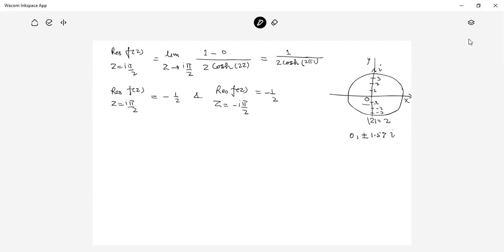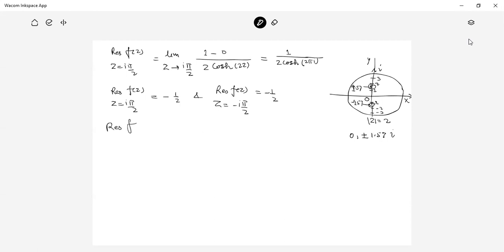One point is here and the other is here, at 1.57 and minus 1.57. These are the two singular points inside the contour, and both have the residue minus half.